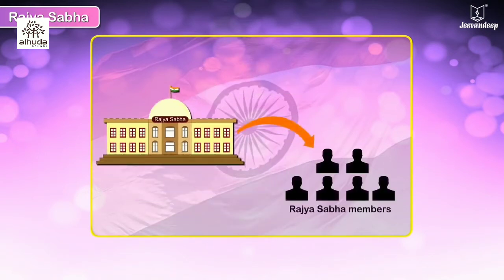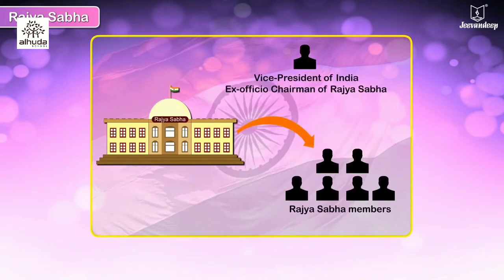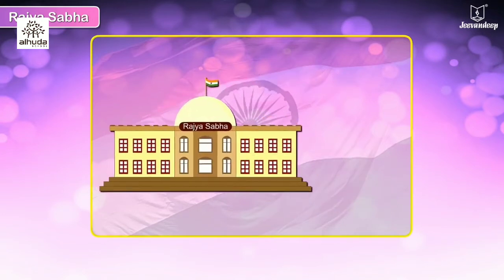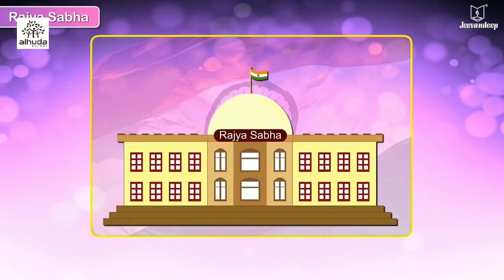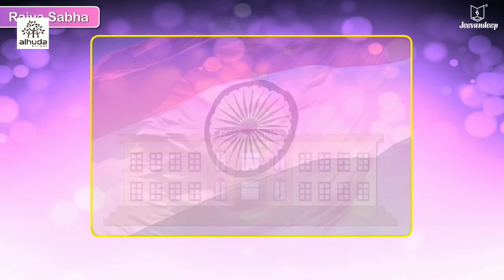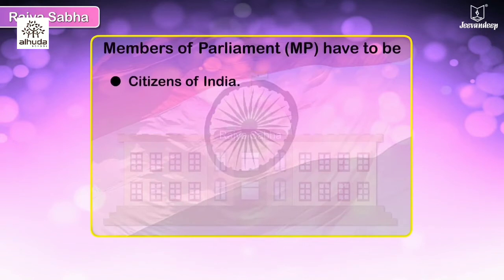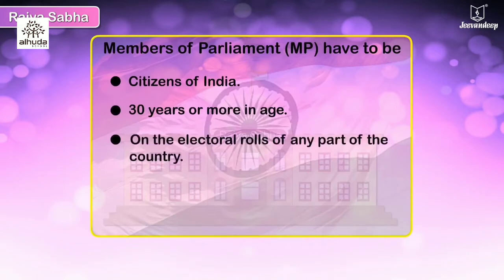The house is presided over by the Vice President of India, who is also the ex officio chairman of Rajya Sabha. Members of Parliament, MP, have to be citizens of India, 30 years or more in age, on the electoral rolls of any part of the country.